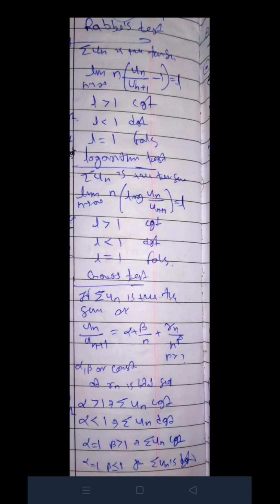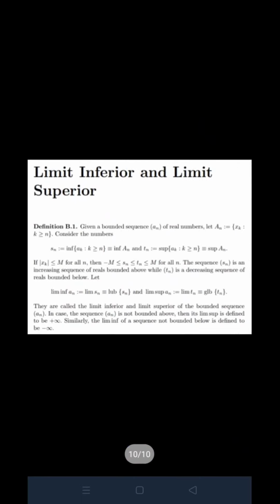If alpha is less than 1, summation of u_n is divergent. If alpha equal to 1 and beta is greater than 1, then summation of u_n is convergent. If alpha equal to 1 and beta is less than or equal to 1, then summation of u_n is divergent.